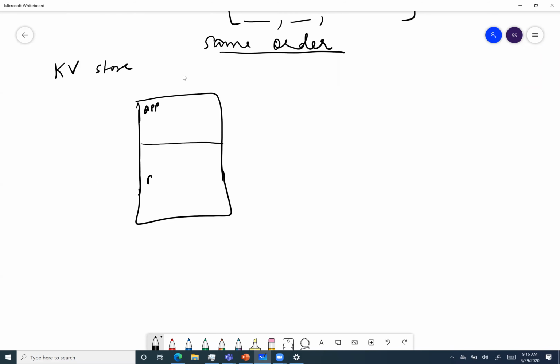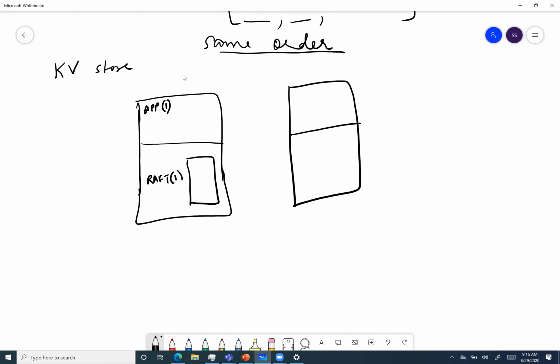This is my Raft module. And these are the logs that Raft is going to maintain. I'll put one here to represent this. This is the first instance. Okay. And this is the second instance. And this will be the third instance.